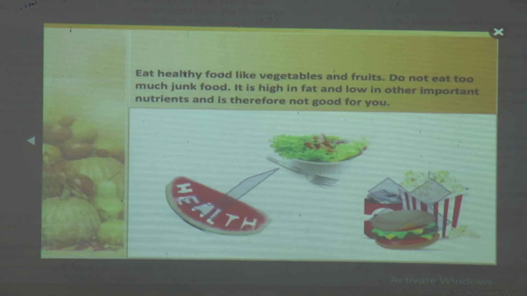Eat healthy food like vegetables and fruits. Do not eat too much junk food. It is high in fat and low in other important nutrients and is therefore not good for you. So you have to include vegetables and fruits.